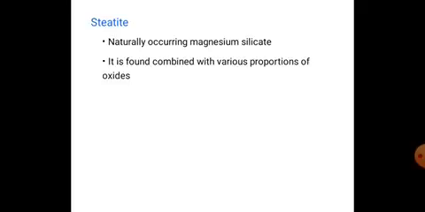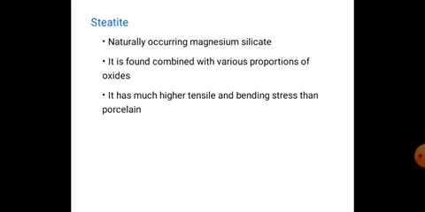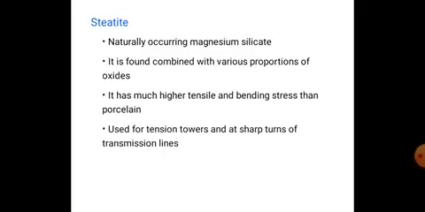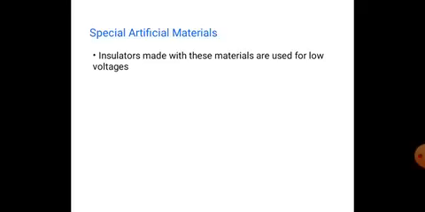Steatite. It is a naturally occurring magnesium silicate. It is found combined with various proportions of oxides. It has much higher tensile and bending strength than porcelain, and it is used for tension towers and at sharp turns of transmission lines. We use steatite insulators for tension towers and sharp turns of transmission lines, and special artificial materials.